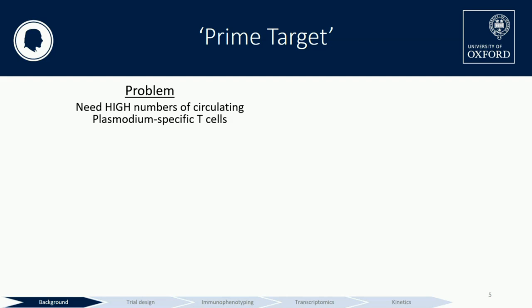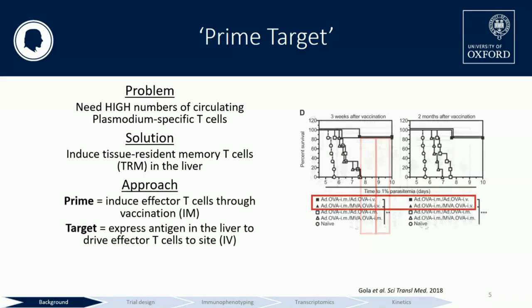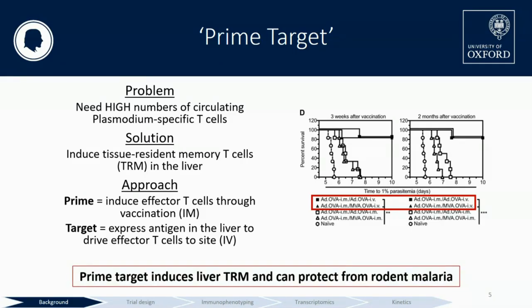So as we've heard, this is the main impetus for Prime Target, which I won't go through again in detail, but really the main take-home message that I want you to take from this is that Prime Target can induce TRMs, and these TRMs are both necessary and sufficient for liver stage malaria protection in mice.